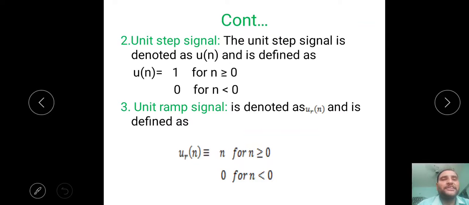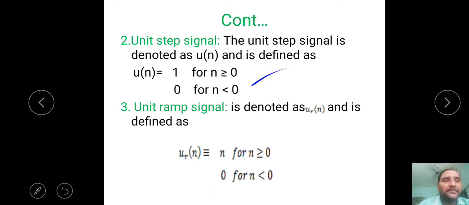Next, coming to the unit step signal, this is represented by u of n. Mathematically, u of n is equal to 1 for n greater than or equal to 0, and 0 for n less than 0. That means from n value 0 to infinity, its amplitude is 1. Whenever n value is 0 to minus infinity, its amplitude is 0.